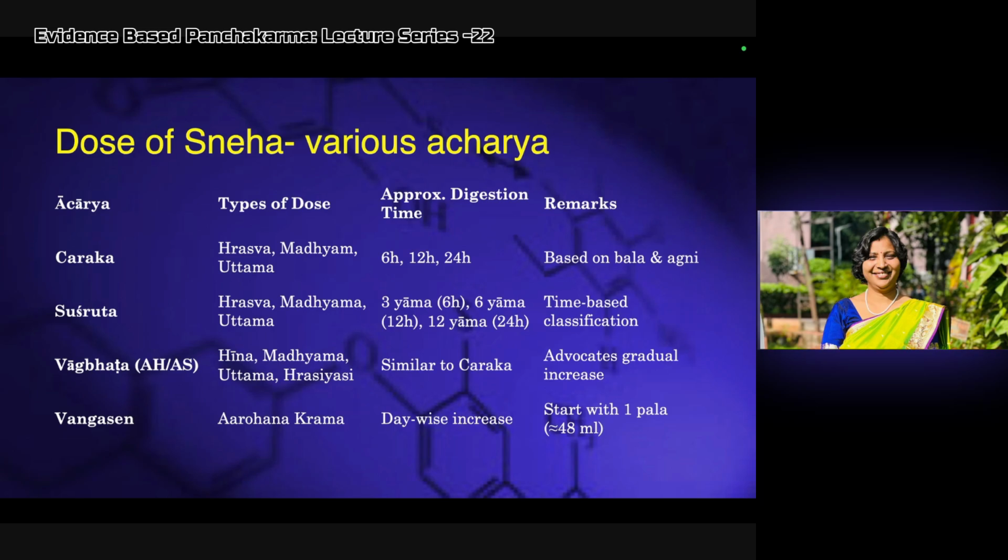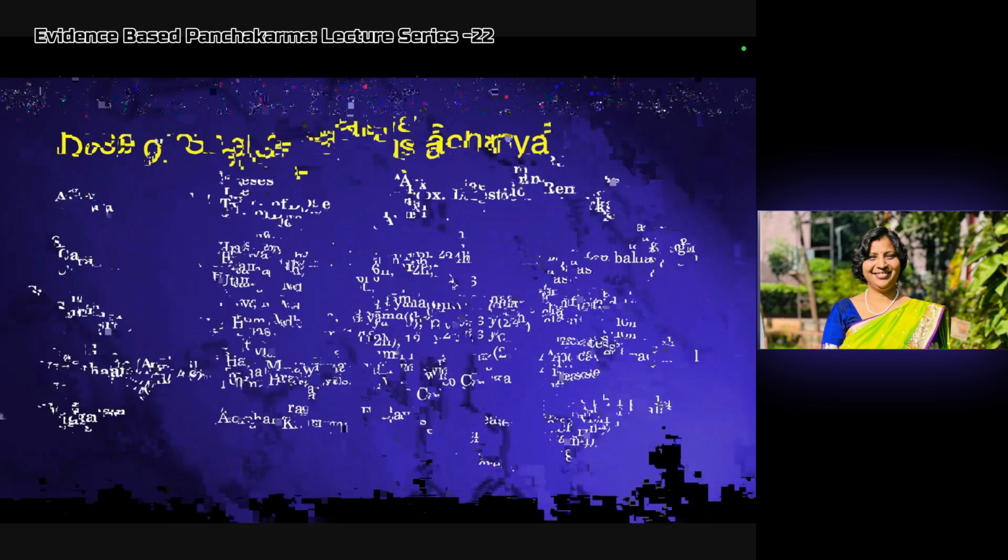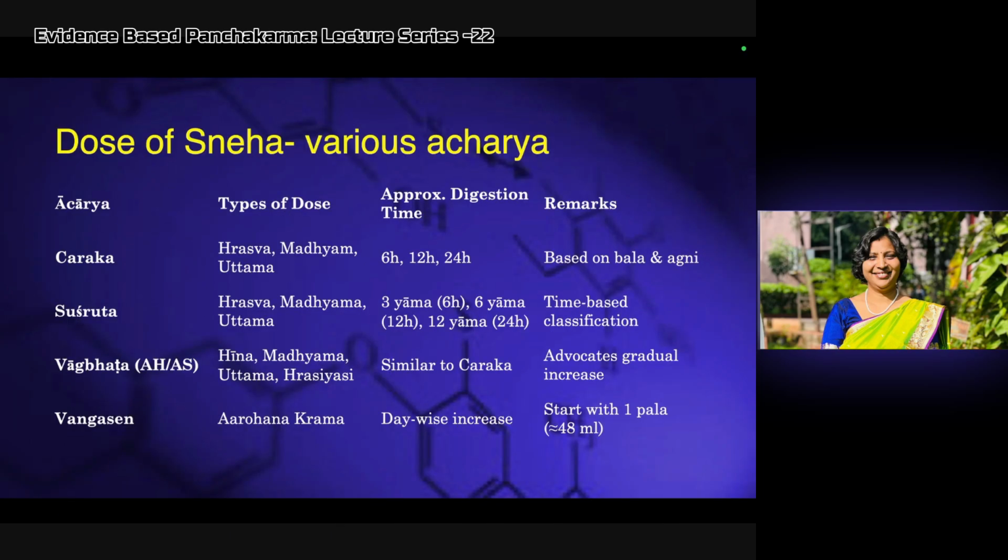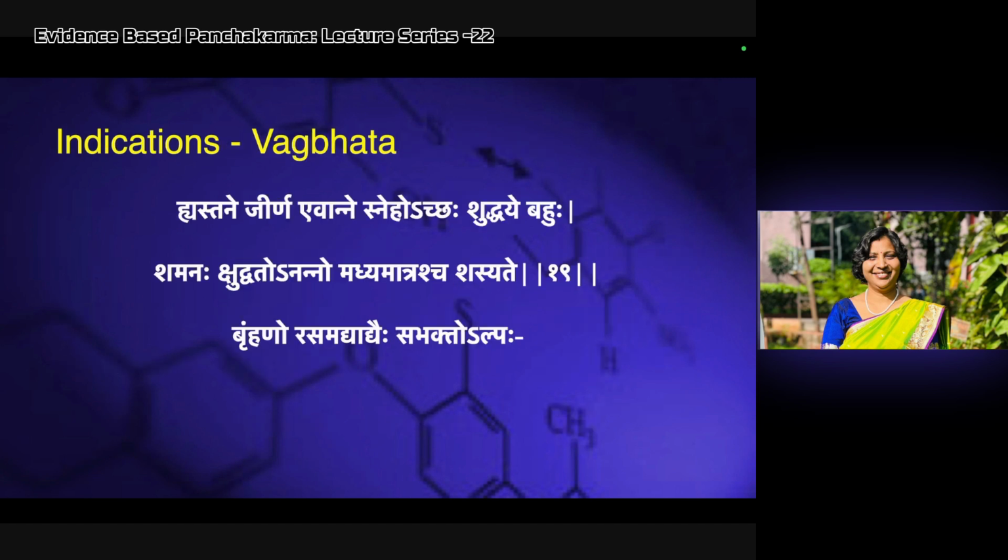Vagbhata says hina matra, madhyam matra, uttam matra, but rasiyasi is the contribution of Vagbhata, which we usually take as a taste dose. The other 3 doses are the same as Charaka's. It advocates gradual increase, but Arohana Krama in snehapana was introduced by Vangasena. He says it should be increased day by day, starting with one pala. That is Arohana Snehapana. Arohana Krama Snehapana is the contribution of Vangasena, and rasiyasi is the contribution of Vagbhata.